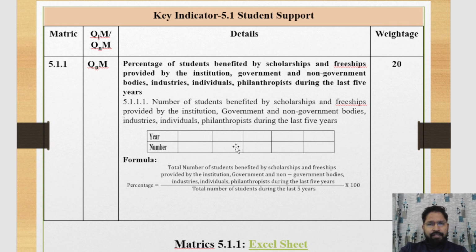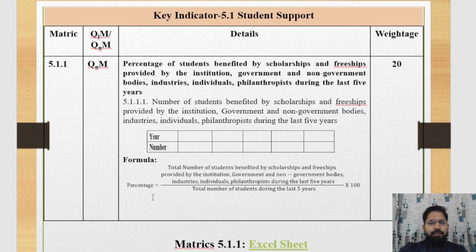Here you mention the year, first, second, third, fourth, fifth, 5 years of data we provide here. And here we provide the number and how much amount of student support through freeships from government and non-government agencies. Here we provide the amount of scholarship or freeship. With the help of this formula, we calculate the percentage of students benefited by the scholarship and fellowship.